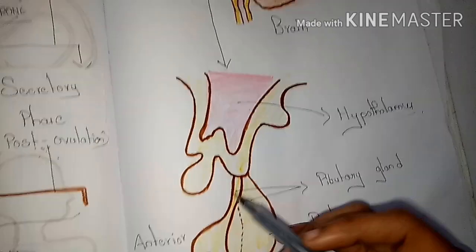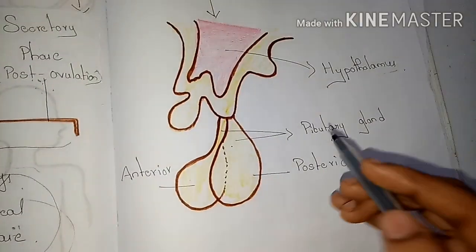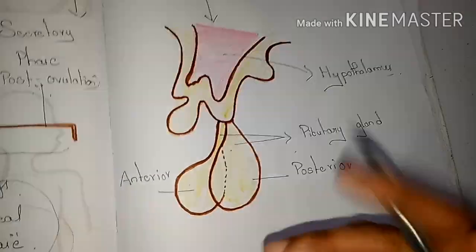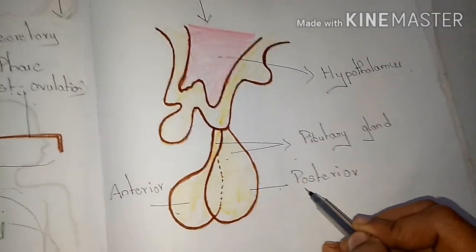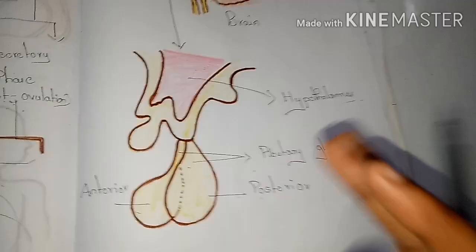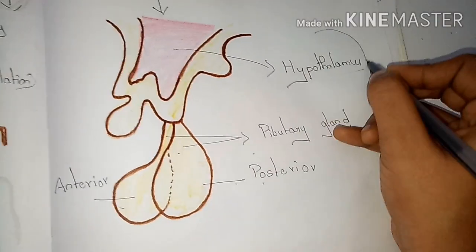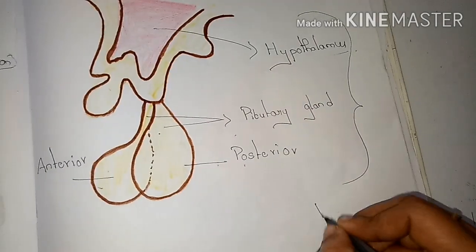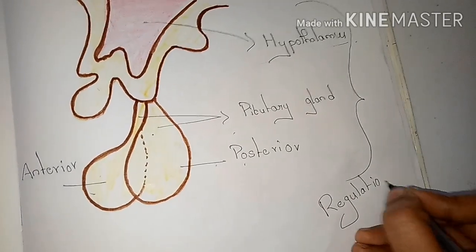In the hypothalamus region, there are pituitary glands, which have two portions: the anterior pituitary gland and the posterior pituitary gland. These glands play a major role in the regulation of hormones in our body.